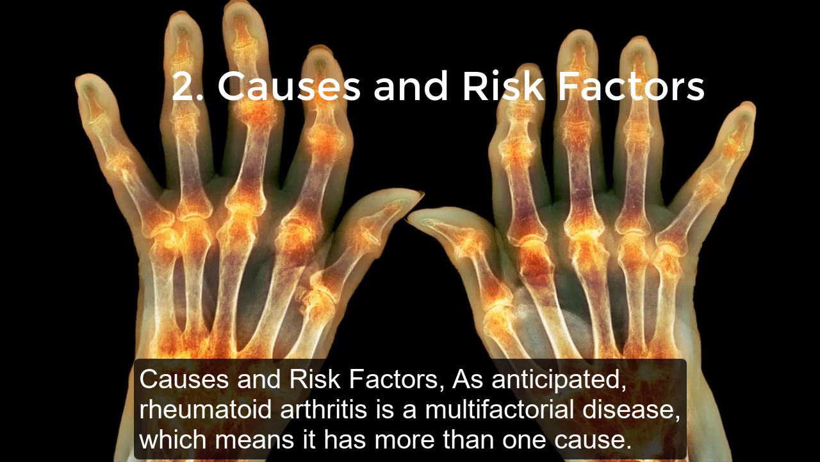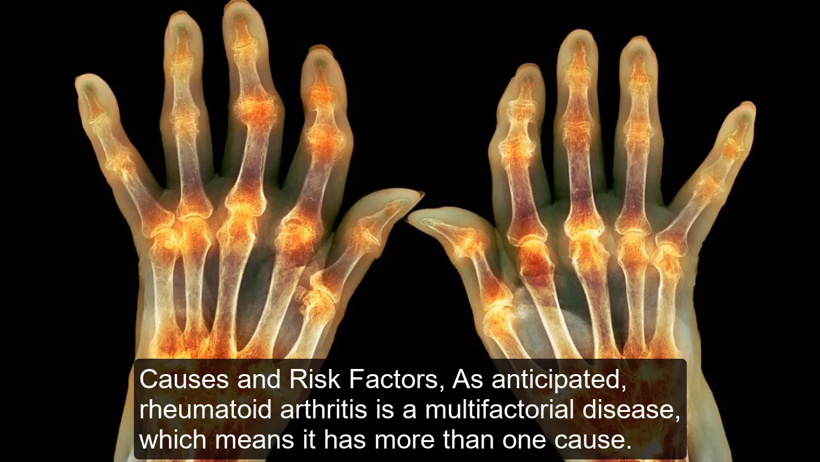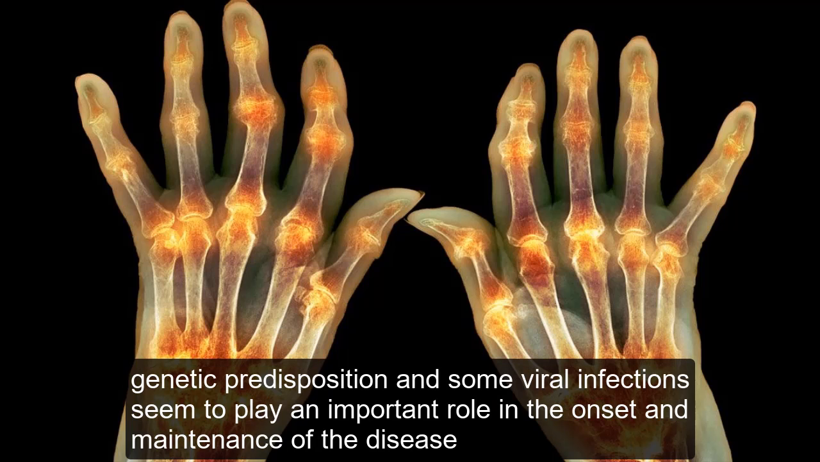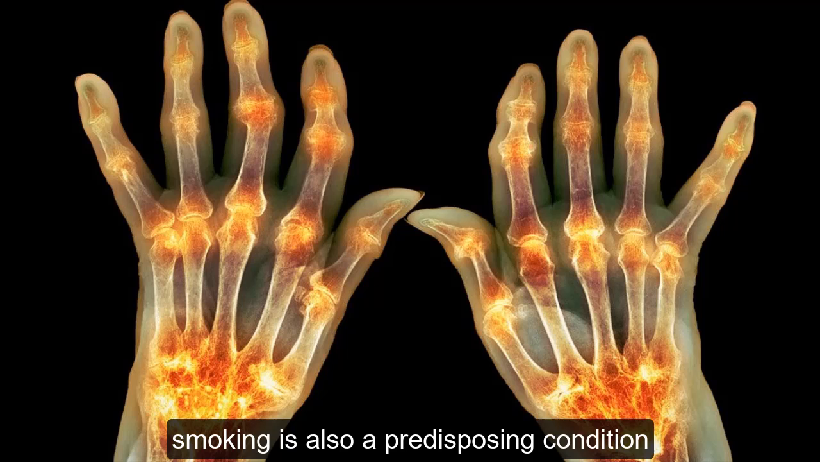Causative factors. As anticipated, rheumatoid arthritis is a multifactorial disease, which means it has more than one cause. Genetic predisposition and some viral infections seem to play an important role in the onset and maintenance of the disease. Smoking is also a predisposing condition.